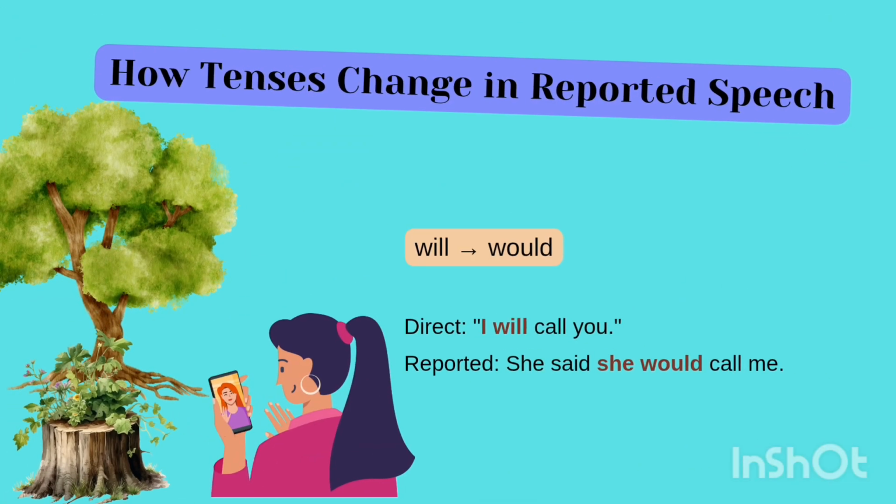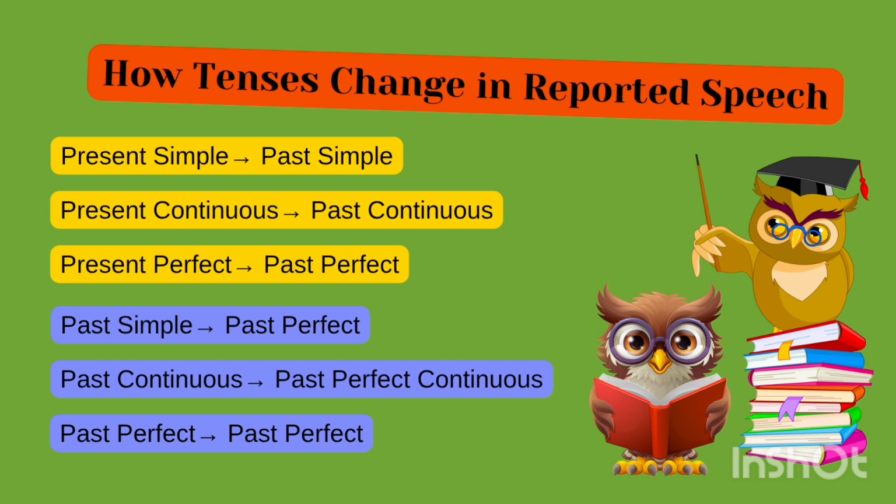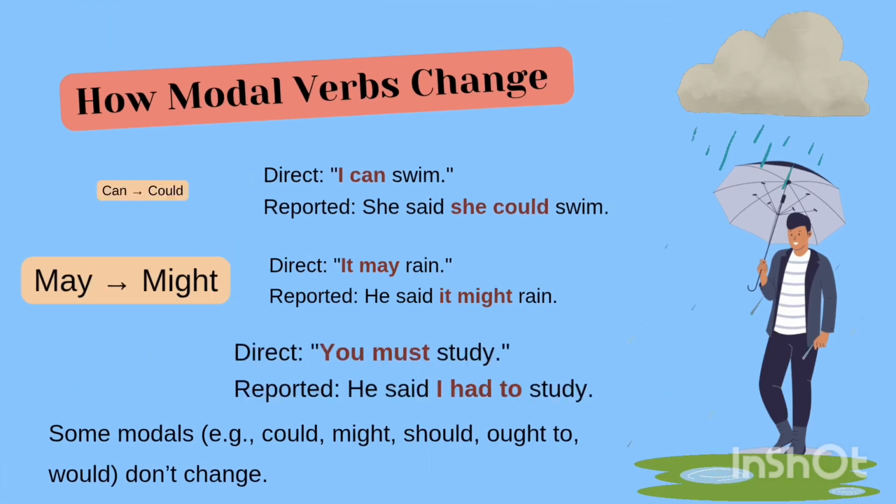How do tenses change in reported speech? Will becomes would. For example, "I will call you" becomes: she said she would call me. Present simple will become past simple. Present continuous changes to past continuous. Present perfect changes to past perfect. Past simple changes to past perfect. Past continuous changes to past perfect continuous. And past perfect is still past perfect.